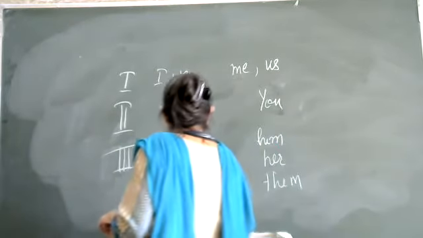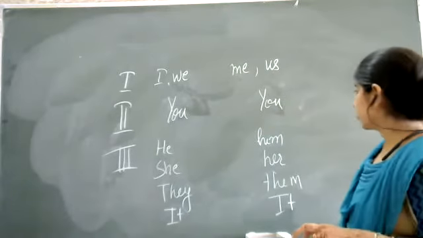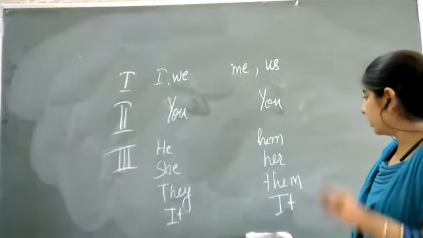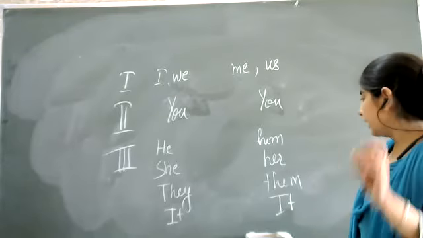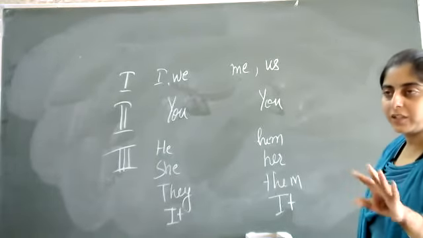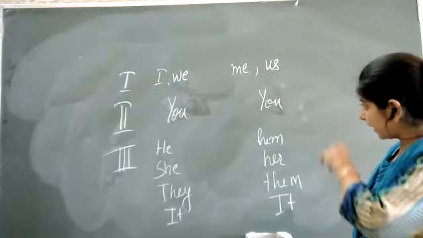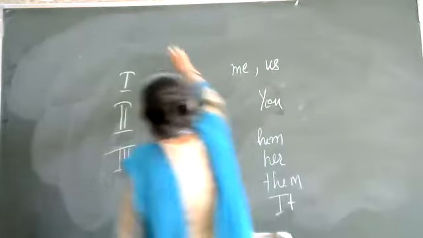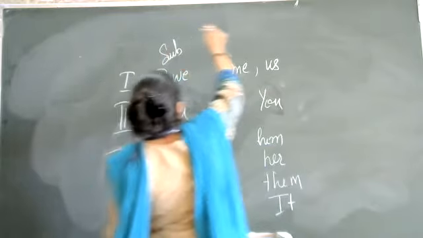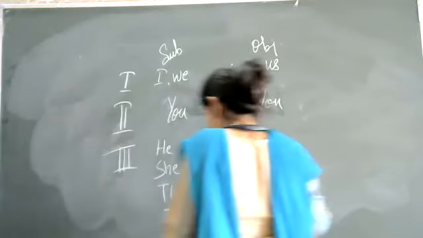And it will always remain as it. Okay, he will change into him, she will change into her, they will change into them, and it will change into it itself only. It और you कभी change नहीं होंगे, subject में आओ चाहे object में आओ, ठीक है. बाकी सारे this will change. This will always come as subject and this will always come as object. Okay.